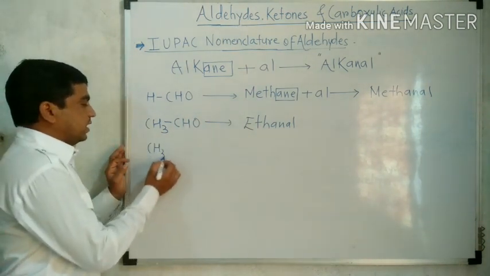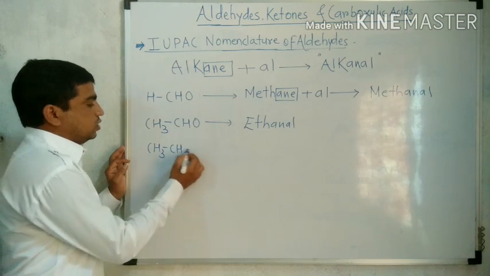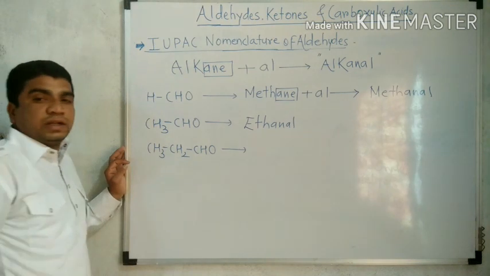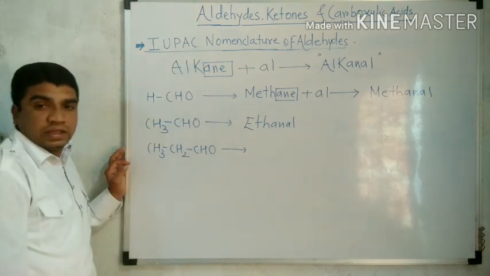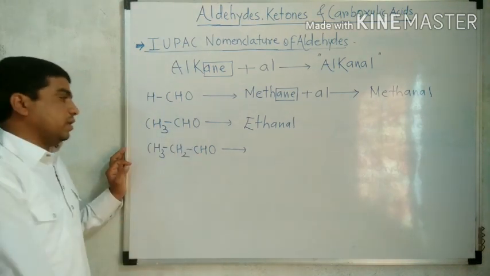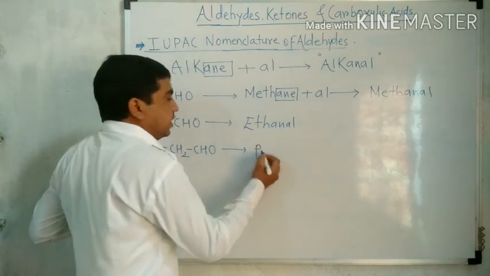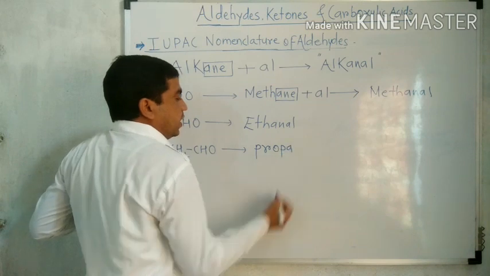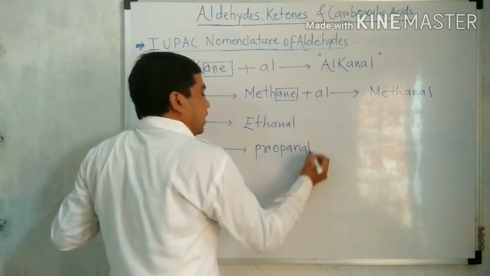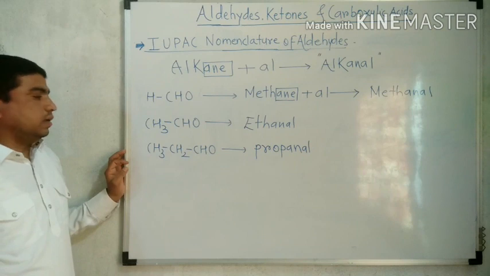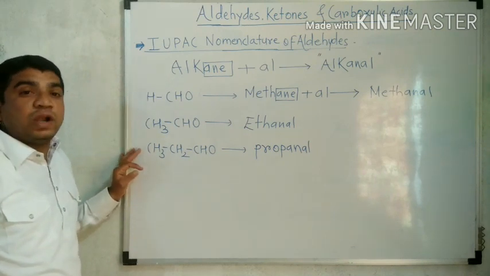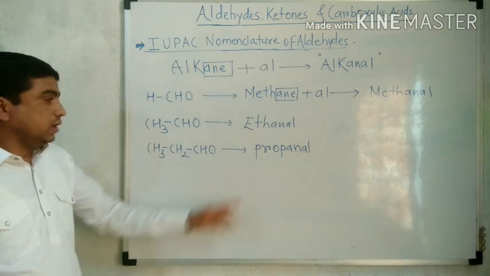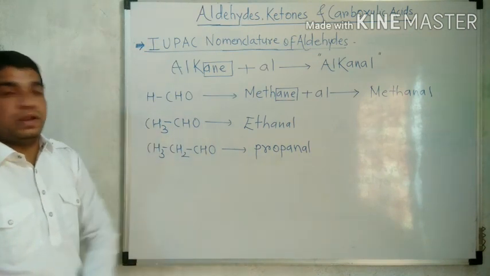Similarly, after ethanal, CH3CH2CHO. How many carbons in the structure? 1, 2, 3. Therefore, it is the derivative of propane. So, by replacing 'e' from propane, we obtain propanal. It is called propionaldehyde in the common name system. CH3CH2CHO is called propionaldehyde in common name, but in IUPAC, propanal.